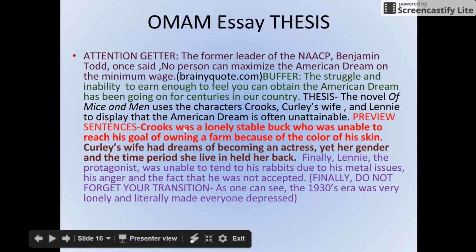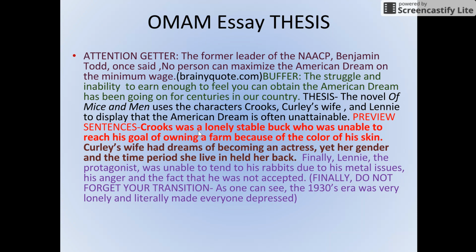So when you get to your first body paragraph, you're going to need to restate something about Crooks as a topic sentence. You have to have a topic sentence at the start of your first body paragraph. Then you'll look through your quotes that you've taken before you write and decide, you know what, here's what I want to use from these quotes as support, and then lead us into that first quote, and then elaborate. And remember, your elaboration needs to be several sentences.